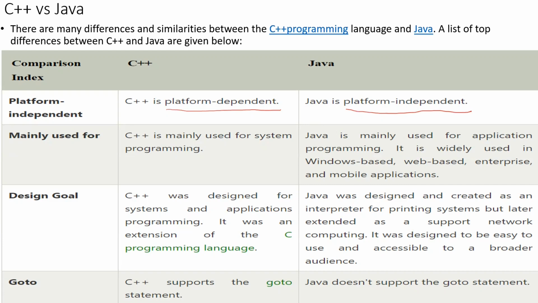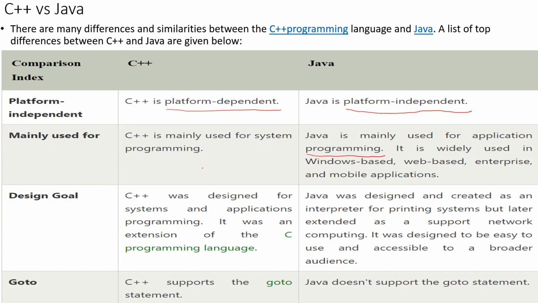So why is this platform independent? That is because of the presence of bytecode. What is bytecode? That we will see in the coming slides. Okay. So the next concept is that C++ is mainly used for system programming, whereas in Java, we can develop application programming as well. So we can develop two types of programs here, window based as well as console based.